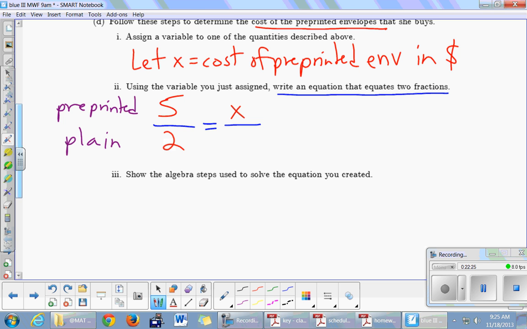Pre-printed envelopes, we spent X dollars. We had $70 to spend altogether, and X of them, so 70 minus X is what's left over. 70 minus X. Do we see that? I spent $70 total. X of those dollars were spent on pre-printed, so the rest was on the plain.